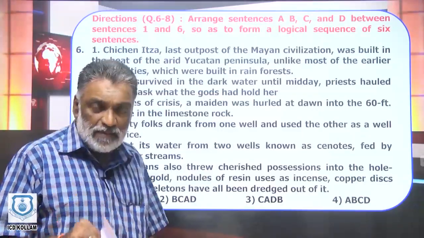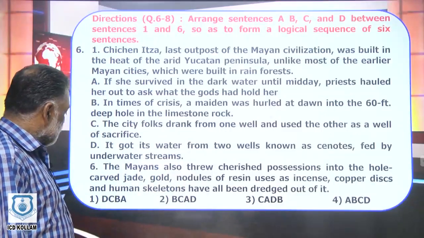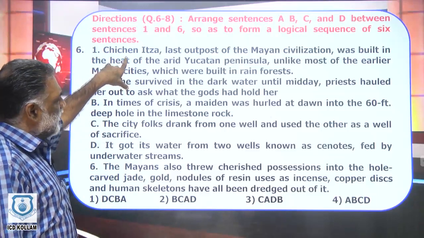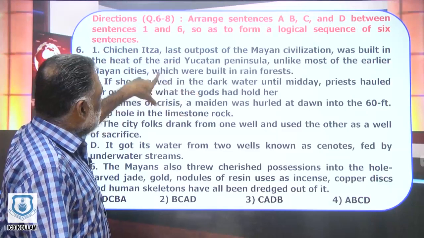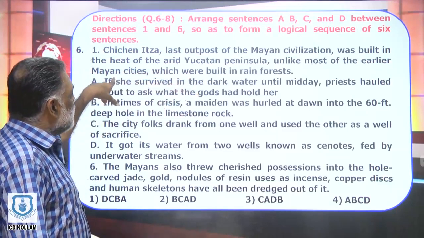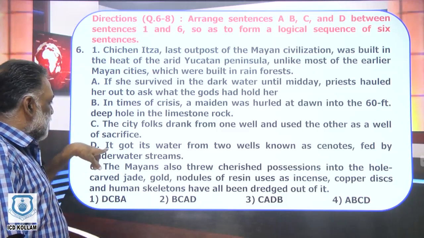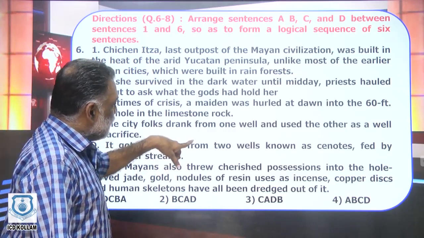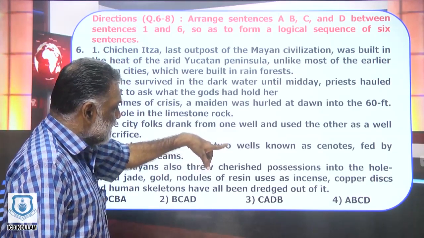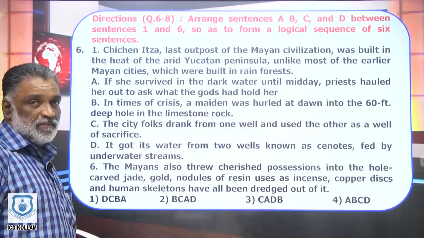So the second sentence must definitely follow it. Let us check out D. So we have to have in mind the first sentence. What is the first sentence? Chichen Itza was built in the arid region, unlike other Mayan cities. If you take option number 1, it begins in D. It got its water from two wells known as cenotes fed by underwater streams.